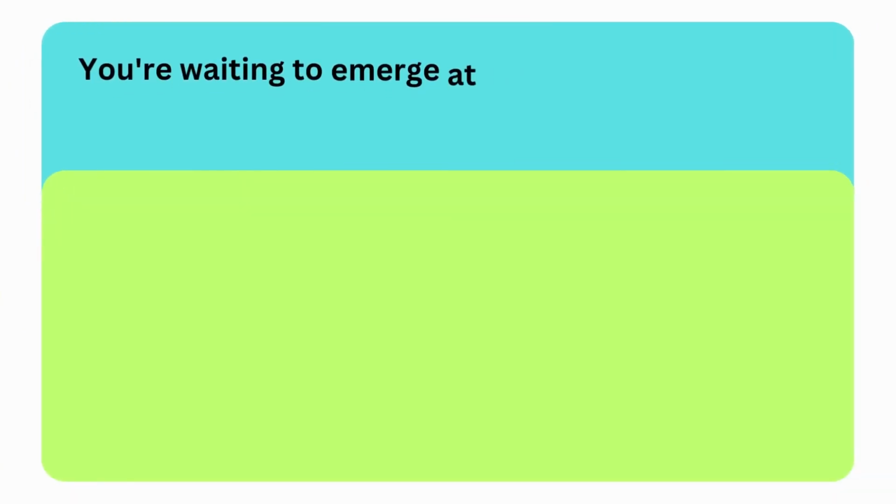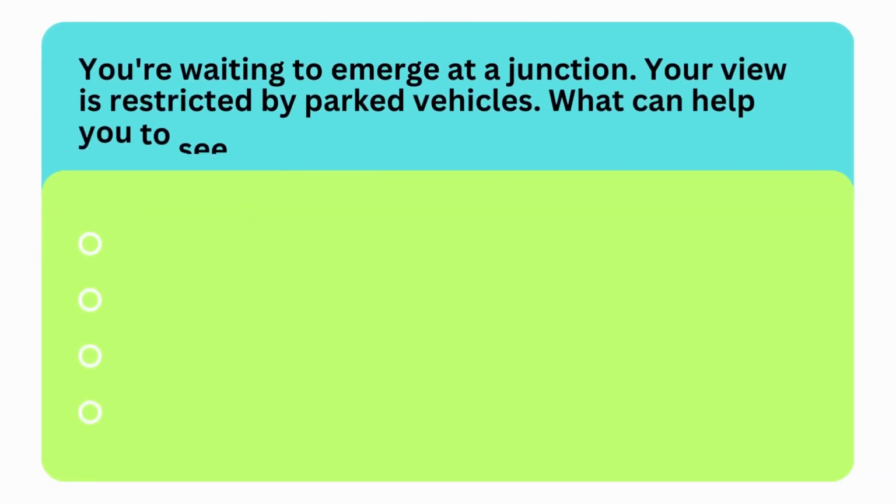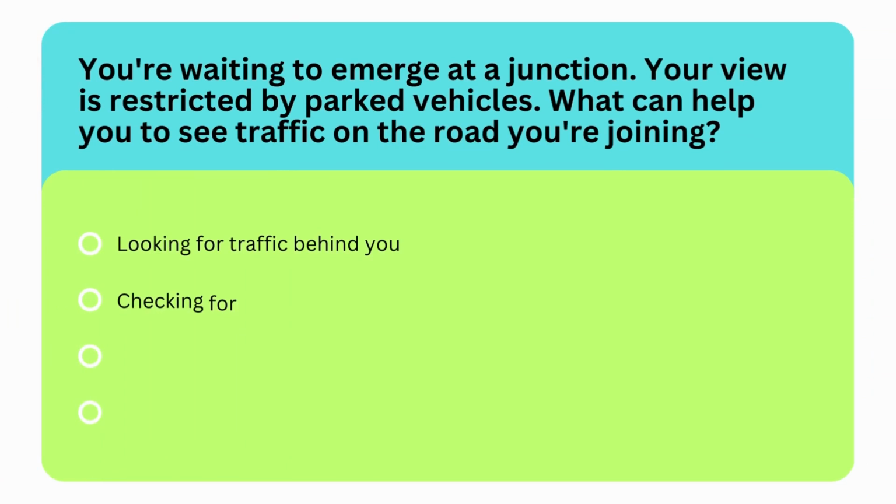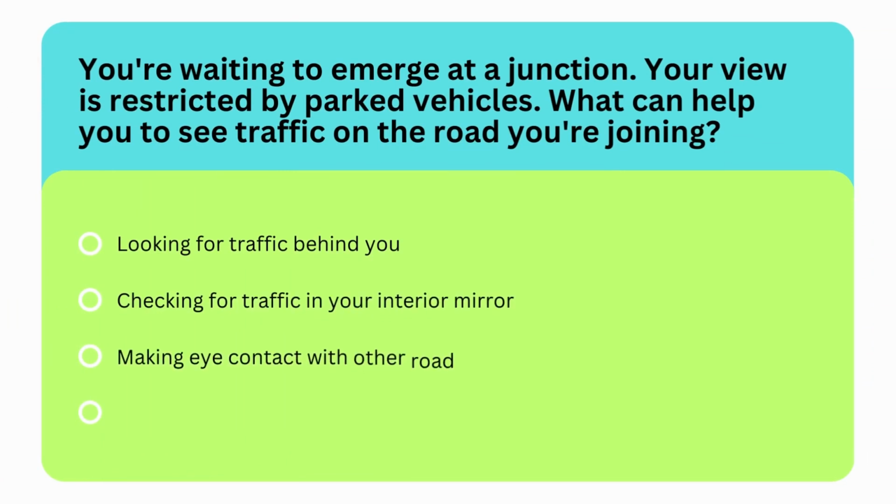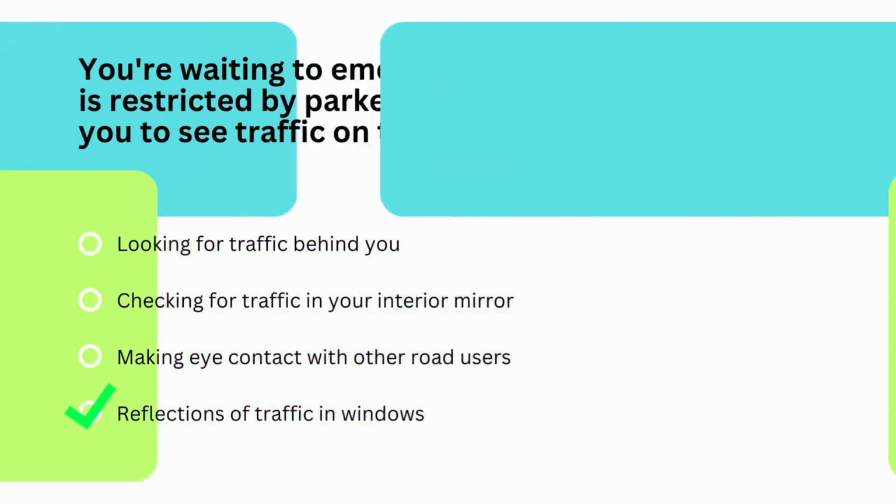Next question is, you're waiting to emerge at a junction. Your view is restricted by parked vehicles. What can help you to see traffic on the road you're joining? Options are looking for traffic behind you, checking for traffic in your interior mirror, making eye contact with other road users, or reflections of traffic in windows. So the correct option is last option. The reflection of traffic in windows can help you.